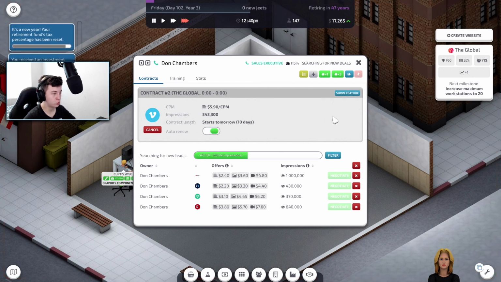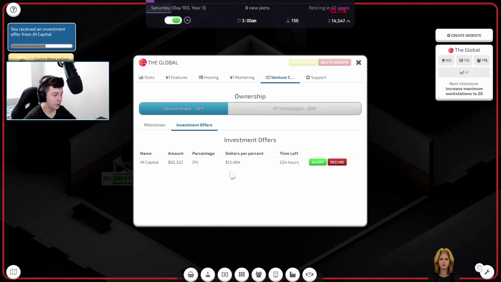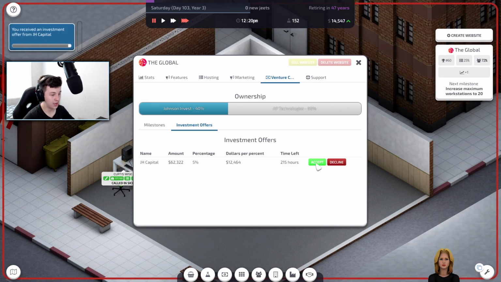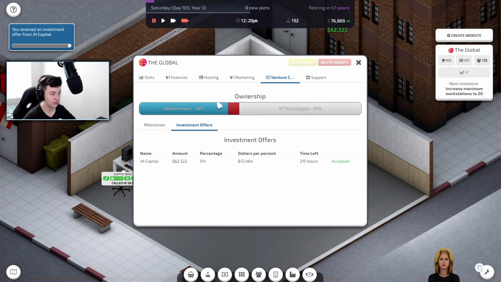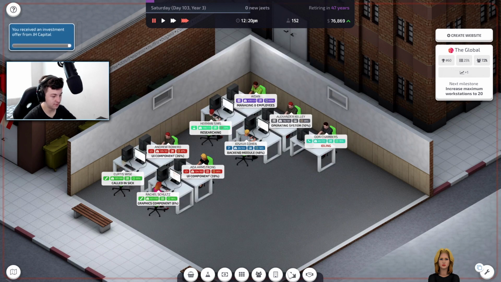We are going to do auto renewal. There we go. We received an investment offer. So we got an investment offer of $62,000, which is pretty good, from JH Capital. Now, we are going to accept that deal right there. So they own a 5% cut, and we're actually going to be investing some of that money now.